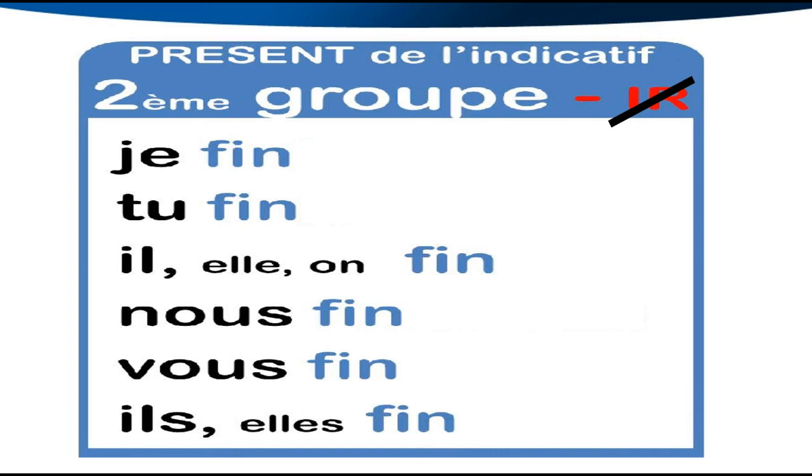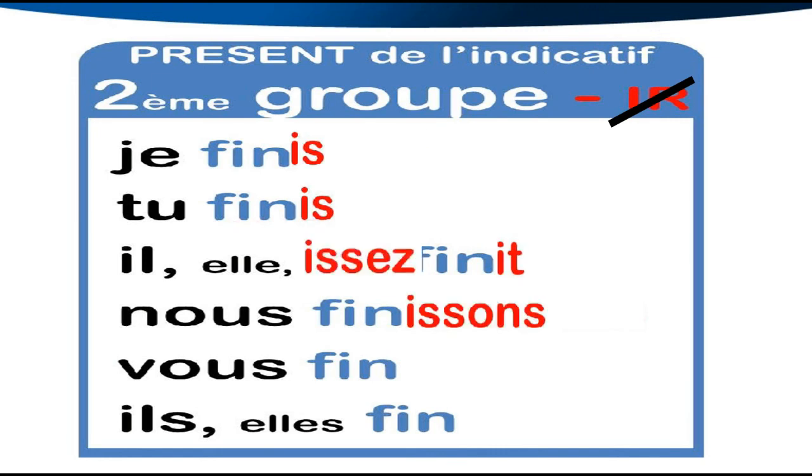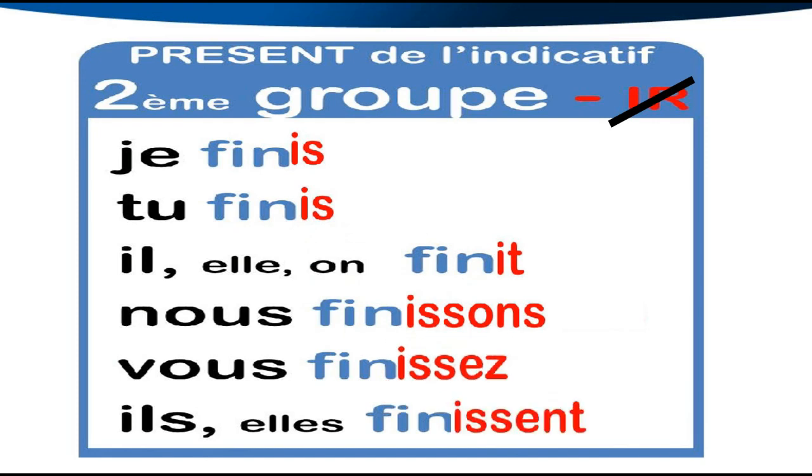I will use the first part. After that, I say je finis, tu finis, il, elle, on finit, nous finissons, vous finissez, ils finissent. So this verb is ending by er, but I will cancel, supprimer, I mean cancel or take off er and replace it by some other letters for the second group. Je finis, tu finis, il, elle, on finit, nous finissons, vous finissez, ils, elles finissent.